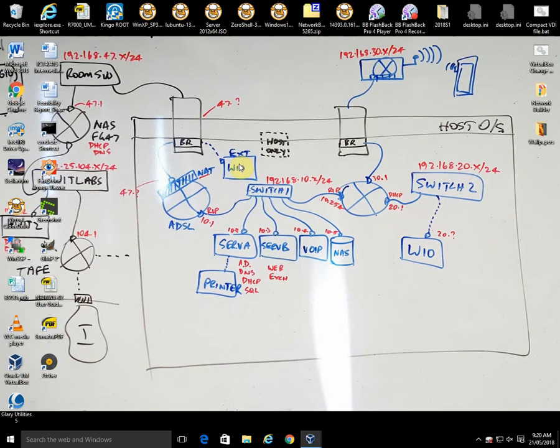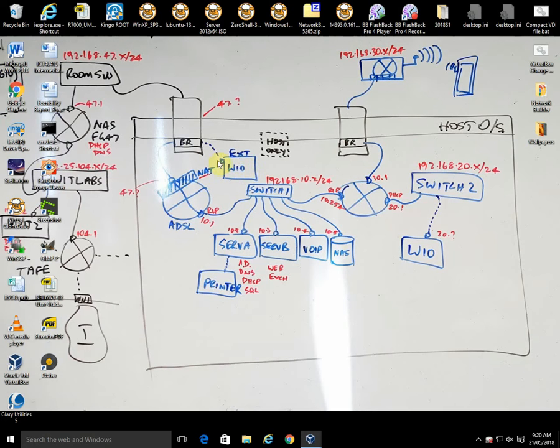So what we're going to do is bridge to this external NIC and create a VPN tunnel back through to the front of our ADSL modem here, which in our case is a 0 shell, and then get an IP address for the subnet that is attached to switch 1 and allow the external Windows 10 machine to still access, for example, mail off the web server, things like that. There are several ways you can create a VPN tunnel.